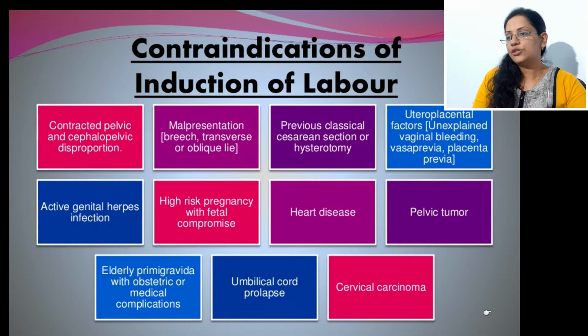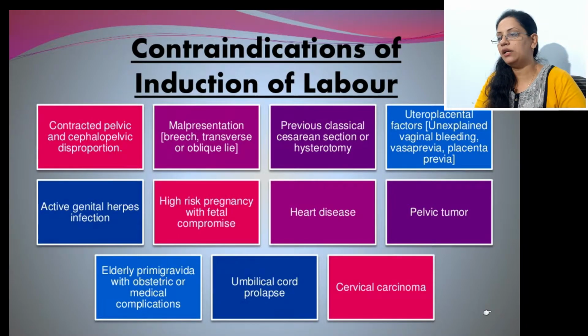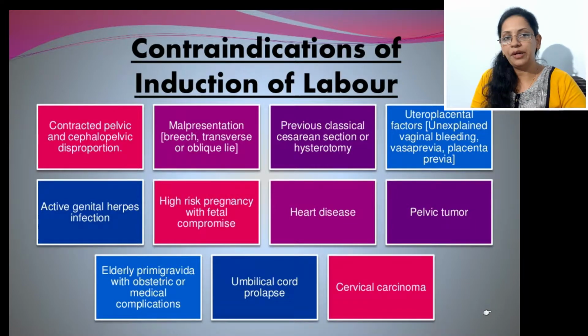Now, contraindications for induction of labor. Those were indications; at those points we can start the induction of labor, where we induce artificial labor pains. These are contraindications. In these conditions we cannot start the artificial labor. The main, important condition is CPD, cephalopelvic disproportion with contracted pelvis, where the pelvis is very short and there is gross CPD. We had seen CPD, that is cephalopelvic disproportion.